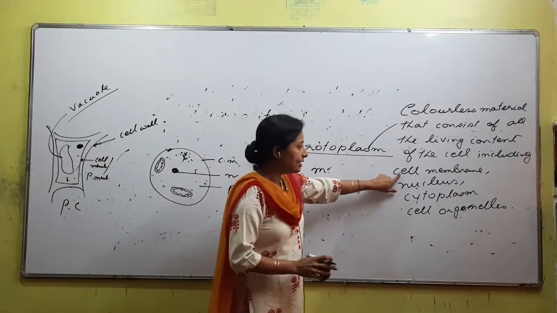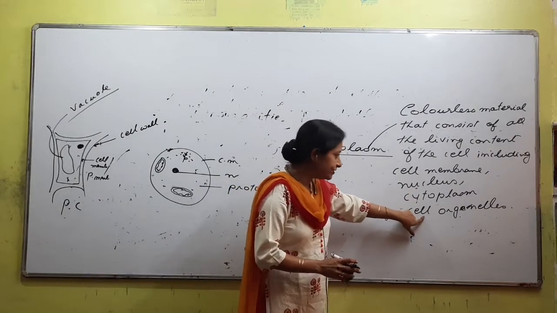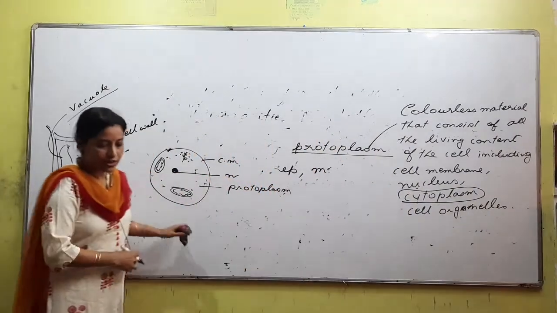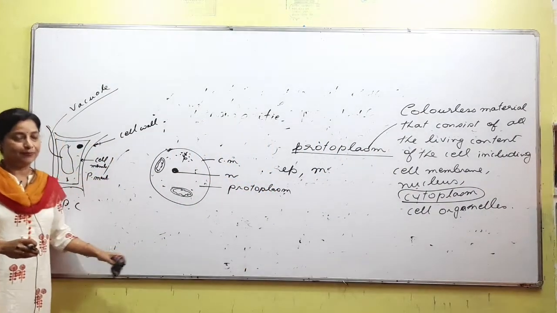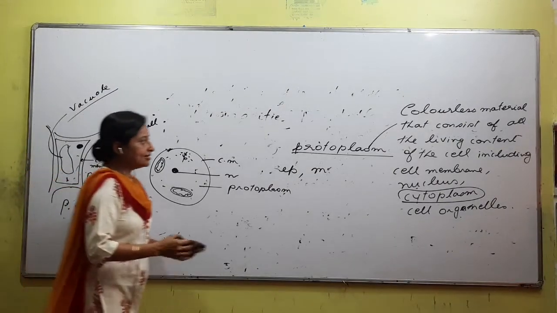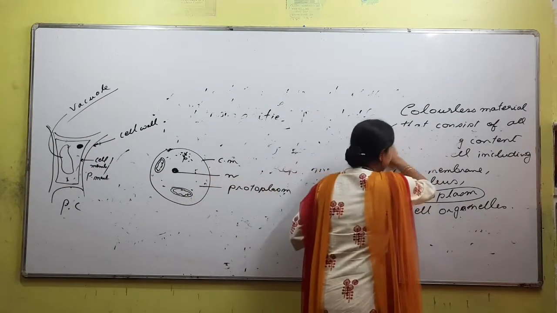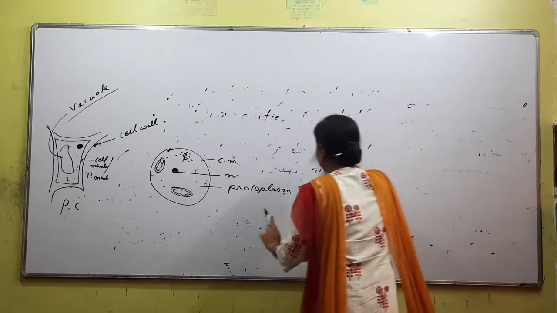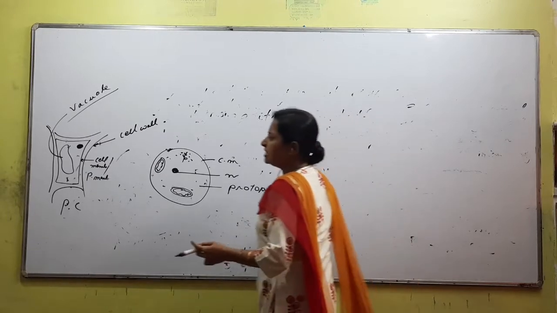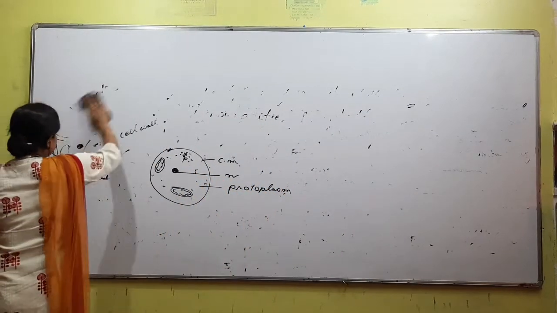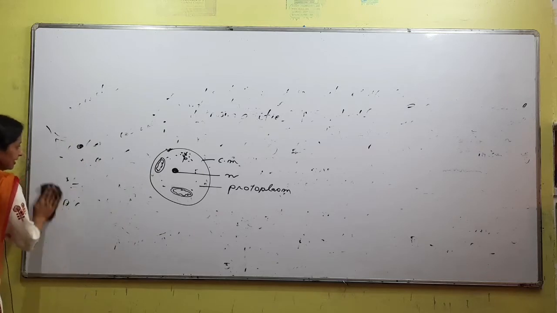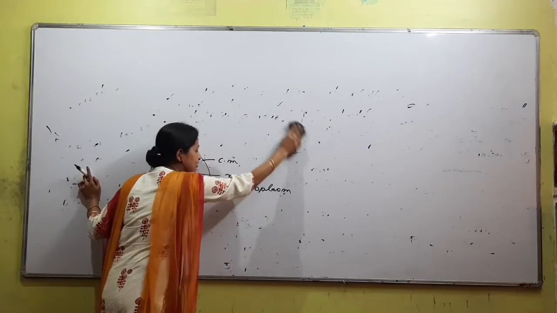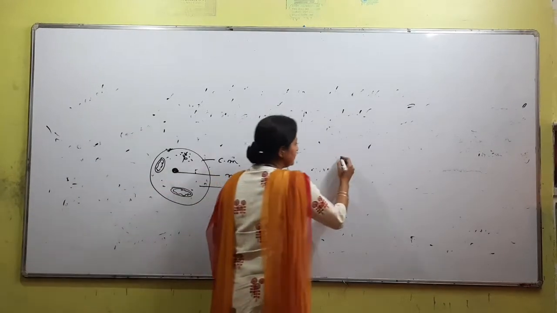So we are clear about cell membrane, we are clear about nucleus, we are clear about cell organelles. We have a term called cytoplasm. We understood what protoplasm is. Now, what is cytoplasm? Normally, when we talk in general about what is inside the cell, we can either say cytoplasm or we can say protoplasm. Basically, students normally say protoplasm, right? But we have a word called cytoplasm also. So we need to know the difference between protoplasm and cytoplasm. What is cytoplasm? We have understood protoplasm.